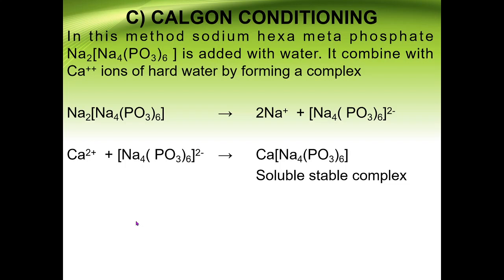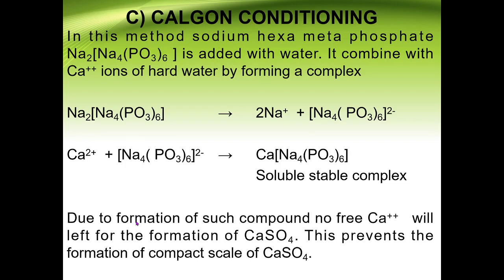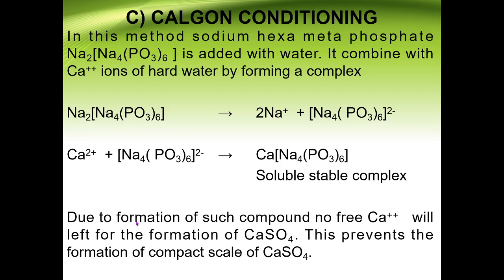So no calcium is left for the formation of CaSO4, and due to that no scale formation will be there. Due to the formation of such a compound, no free calcium ions will be left for the formation of CaSO4, and this prevents the formation of compact scale of CaSO4.